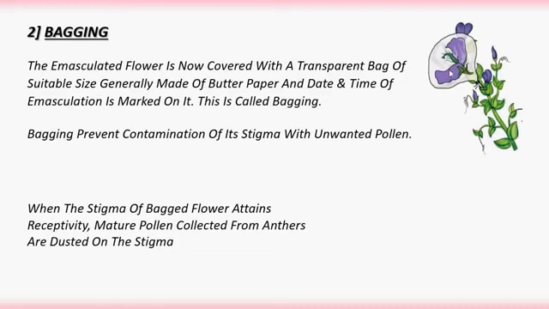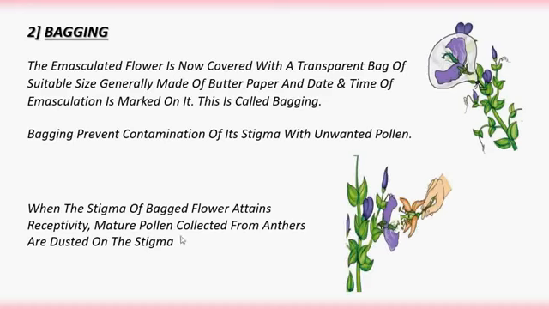In this bagged flower, if the stigma attains maturity, we need to collect the matured pollen. That pollen should be dusted onto this stigma. After that, the flowers are rebagged and the fruits allowed to develop.